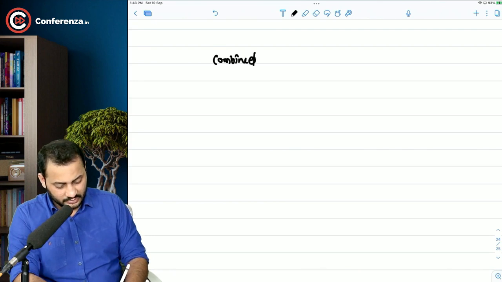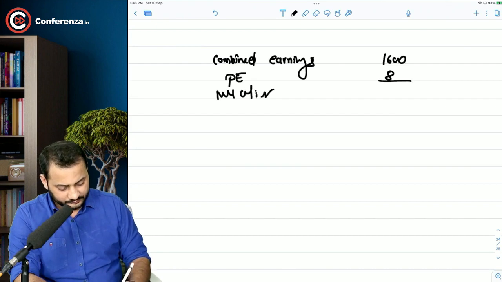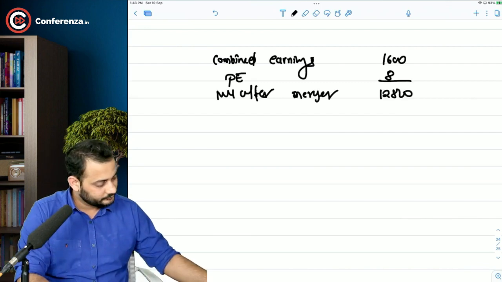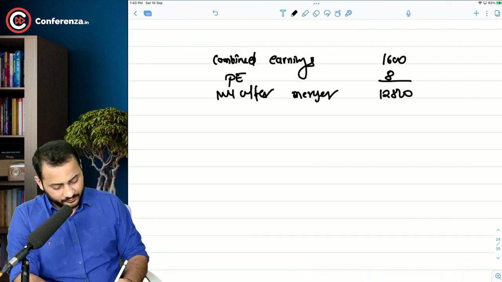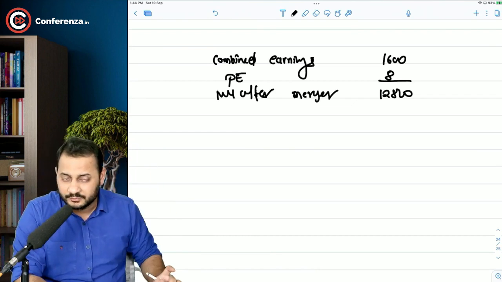Combined earnings is 1600 lakhs. P/E ratio after merger has to be 8. So market value after merger should be 12,800. Right. This should be the market value after merger.